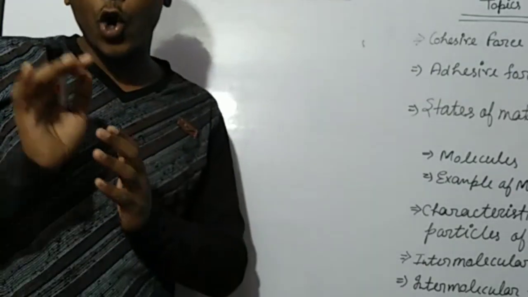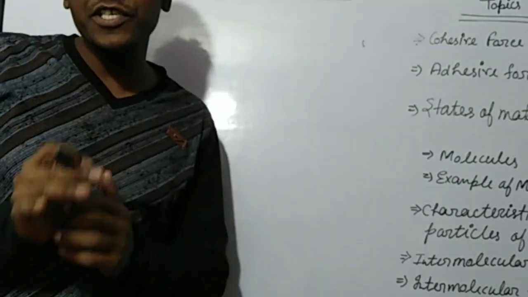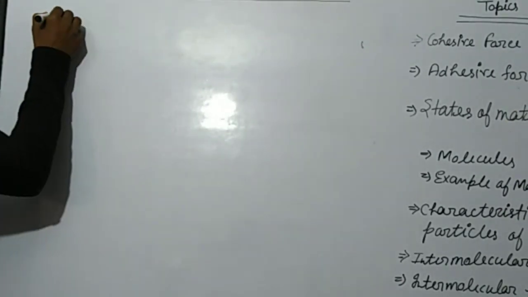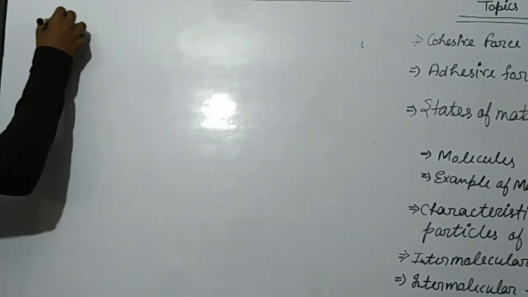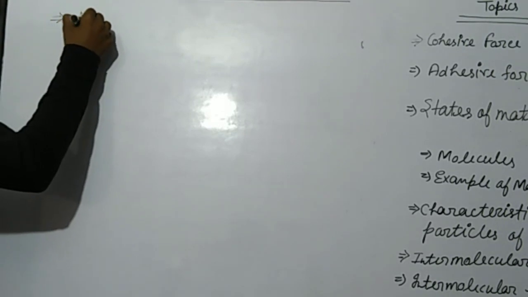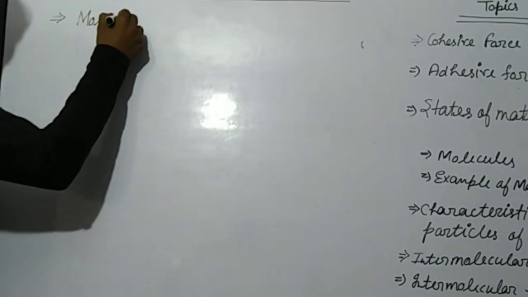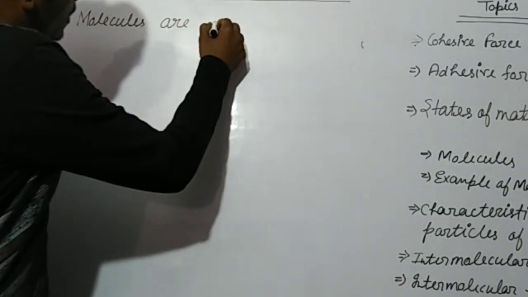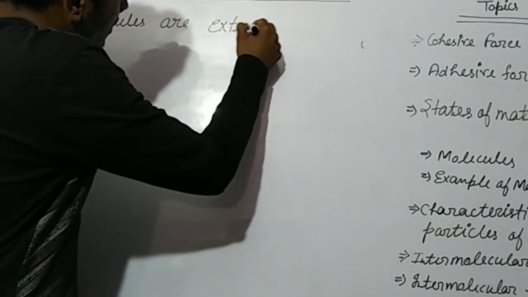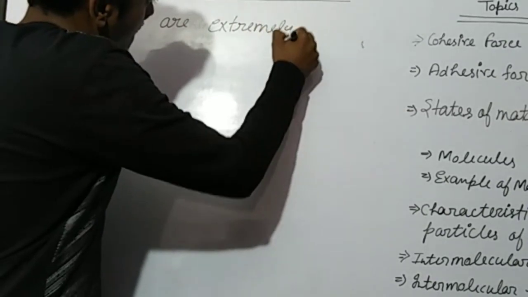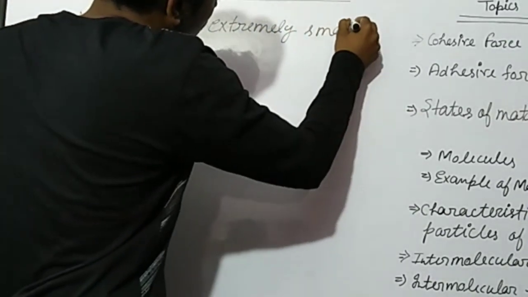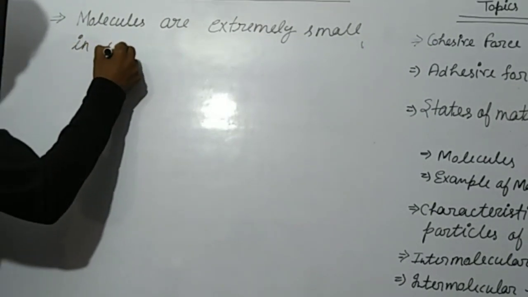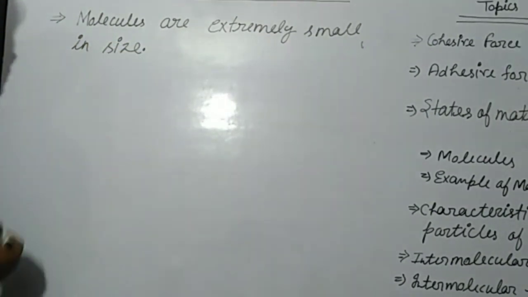Matter particles or molecules are extremely small in size.